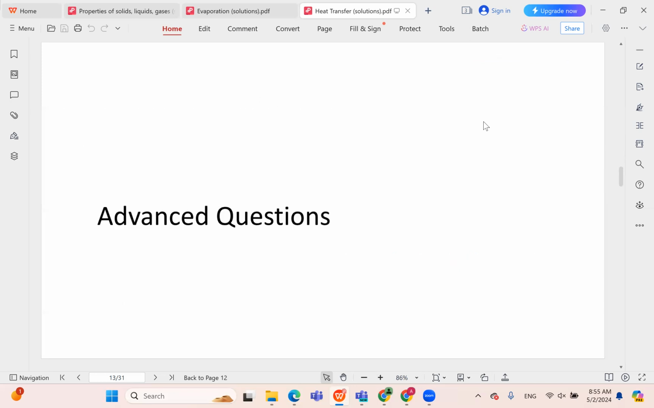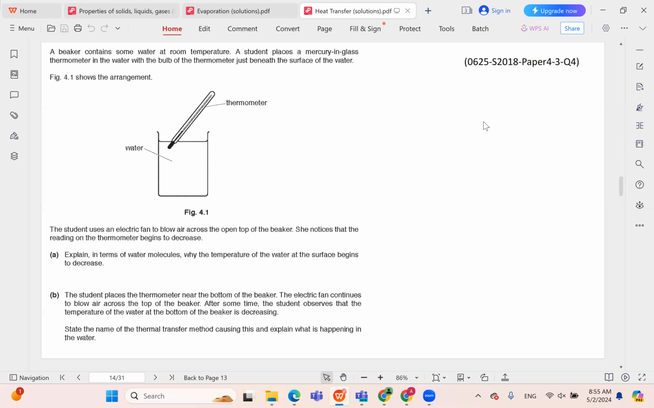Now we move on to more advanced questions. A beaker contains some water at room temperature. A student places a mercury-in-glass thermometer in the water with the bulb of the thermometer just beneath the surface of the water. Figure 4.1 shows the arrangement. The student uses an electric fan to blow air across the open top of the beaker. She notices that the reading on the thermometer begins to decrease.